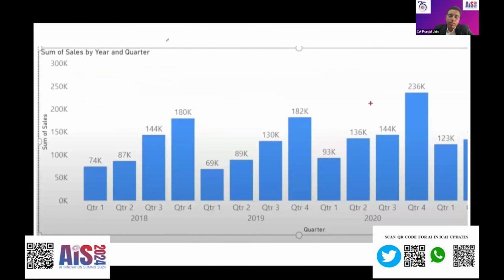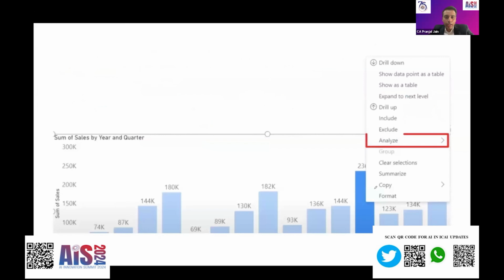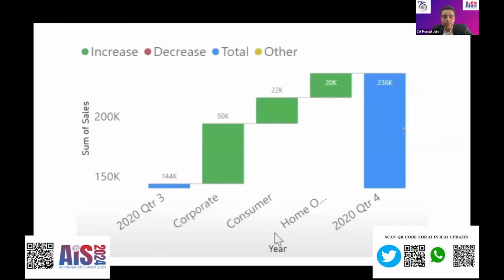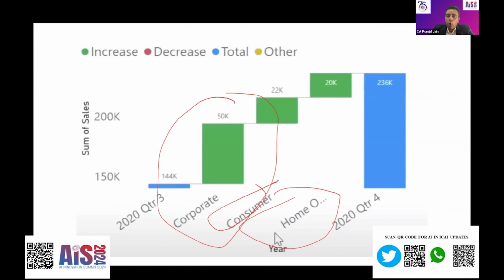But now you will ask me that you have just shown me a decrease. There has been a sudden increase in the quarter as well. Sir, what do you think about this? I said, no worries. I have a very powerful AI software. I just click on the column, I right click it, and I click analyze. Voila. What I see is that there has been a massive increase in my corporate sector as compared to my consumer sector or my home office sector.